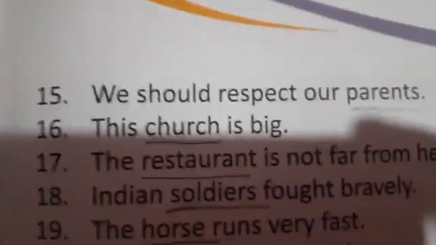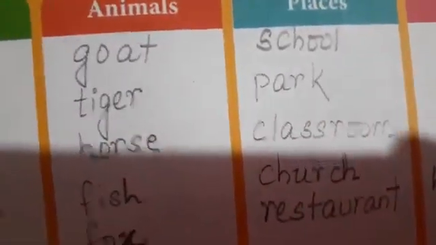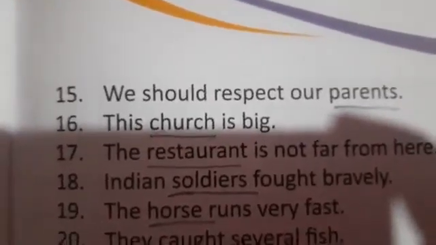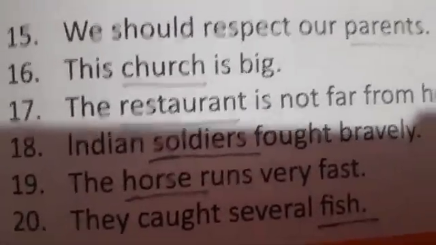Now the restaurant is not far from here. Restaurant is a place, so we are writing it in the places box. Indian soldier fought bravely. Soldier is a noun and it is a person, so we are writing it in the people box. The horse runs very fast.